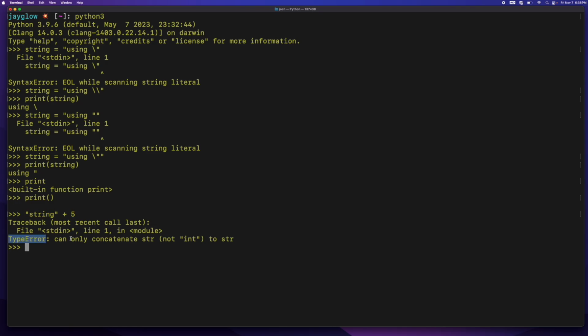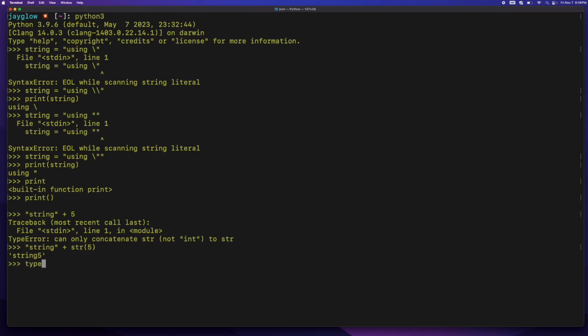It's a type error, and you can only concatenate string to string, not string to int. Now I can easily fix this by casting the number 5 to a string. I do that by calling the str built-in function. And that works just fine.